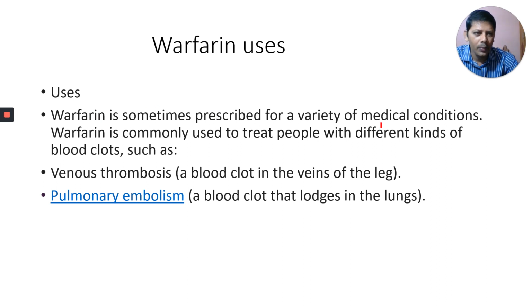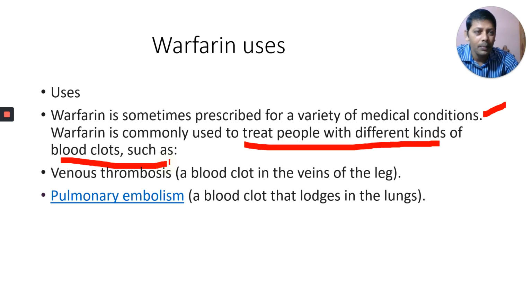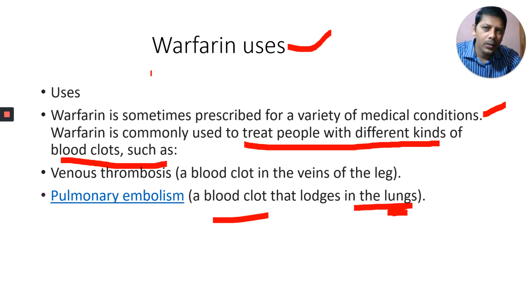Warfarin uses, it is not in our book. Warfarin is sometimes prescribed for a variety of medical conditions. It is commonly used to treat people with different kinds of blood clots. Sometimes a blood clot is formed in our brain, in lungs, in other body parts. That is venous thrombosis, a blood clot in the veins of the leg. To treat that, warfarin is used. Pulmonary embolism, a blood clot that lodges in the lungs. To treat those blood clots formed in the lungs, warfarin is used as a medicine.